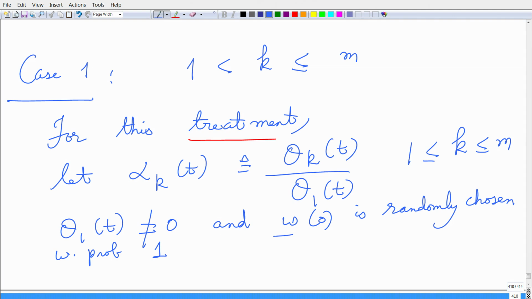This is my general definition, but the case I am considering is for 1 less than k less than or equal to m, right, for all k not equal to 1. And theta 1 of t is not equal to 0 with probability 1, and the weight at time step 0 is randomly chosen according to some distribution. They are small random values.